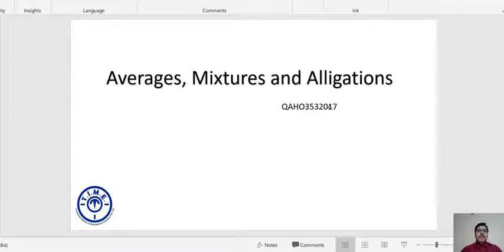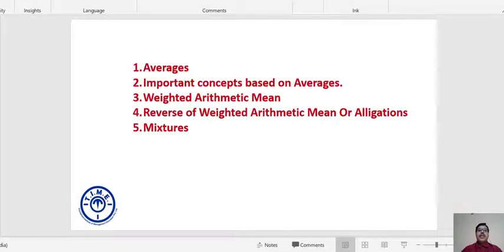I'm going to cover averages, followed by basic concepts of averages, which in turn cover weighted arithmetic mean and the reverse of weighted arithmetic mean. I'm sure the term allegation is completely new for you, but don't worry about this heavy term.